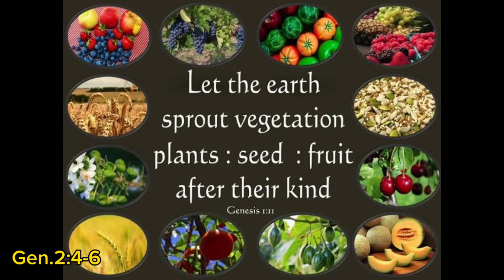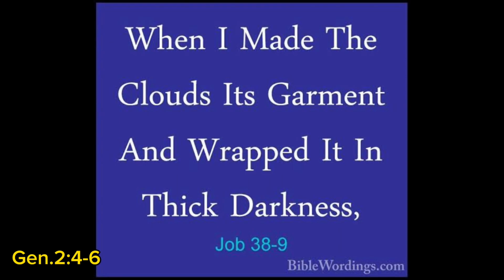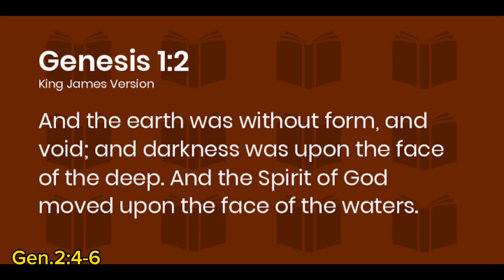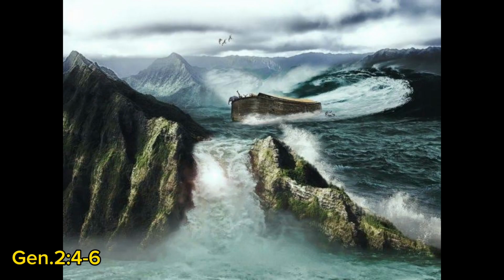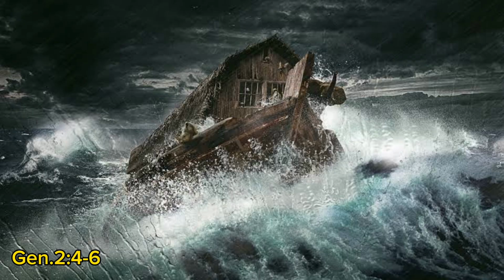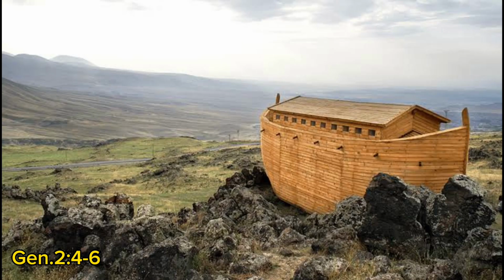And when we read in Job 38 verse 9, God covered the sea with a thick cloud and covered it with darkness. And Genesis 1 verse 2 again says that the Spirit of God moves on the surface of the water. Let's remember that the flood completely covered the whole earth with water, and what God used to subside the water and have the earth appear again was God blowing his wind or spirit over the water, and there was earth. It is also like the third day when the earth had no form. It took form when dry land appeared. And this dry land he called earth.